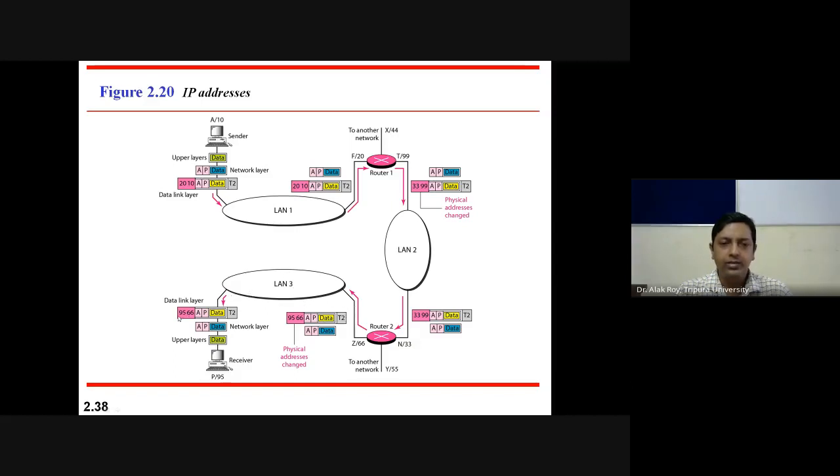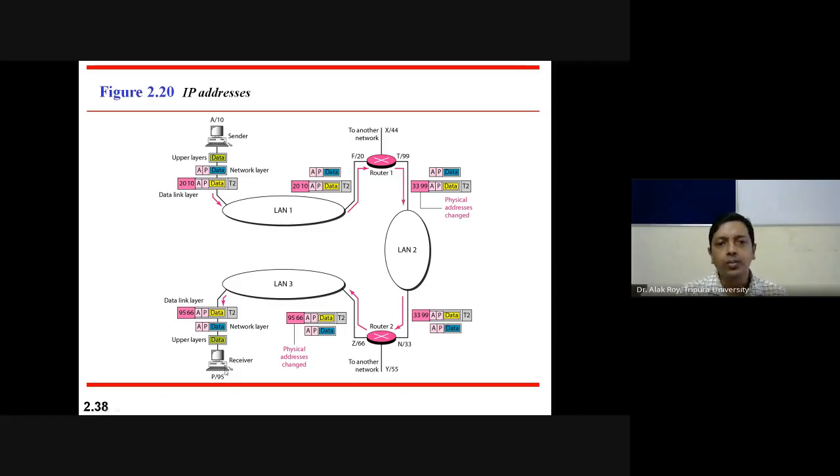LAN 3 receives 9566 AP data T2 as information, where it compares: this 66 is from the sender and 95 is the destination address. The destination address 95 is the same as the receiver's own. So 95 is the same, okay, it receives the message AP data T2. Since AP data T2 is received, the network layer just discards the part A and P. So the actual data is delivered to the next layer, where the data is received by the receiver.